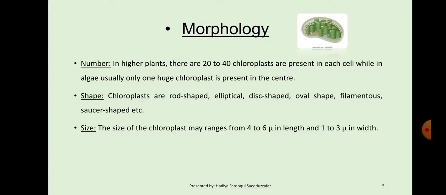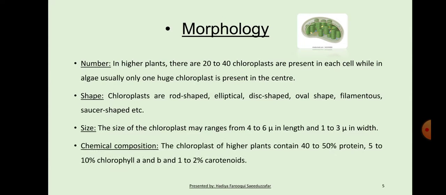The size of the chloroplast may range from 4 to 6 micron in length and 1 to 3 micron in width. Chemical composition. The chloroplast of higher plants contains 40 to 50% protein, 5 to 10% chlorophyll A and B, and 1 to 2% carotenoids.